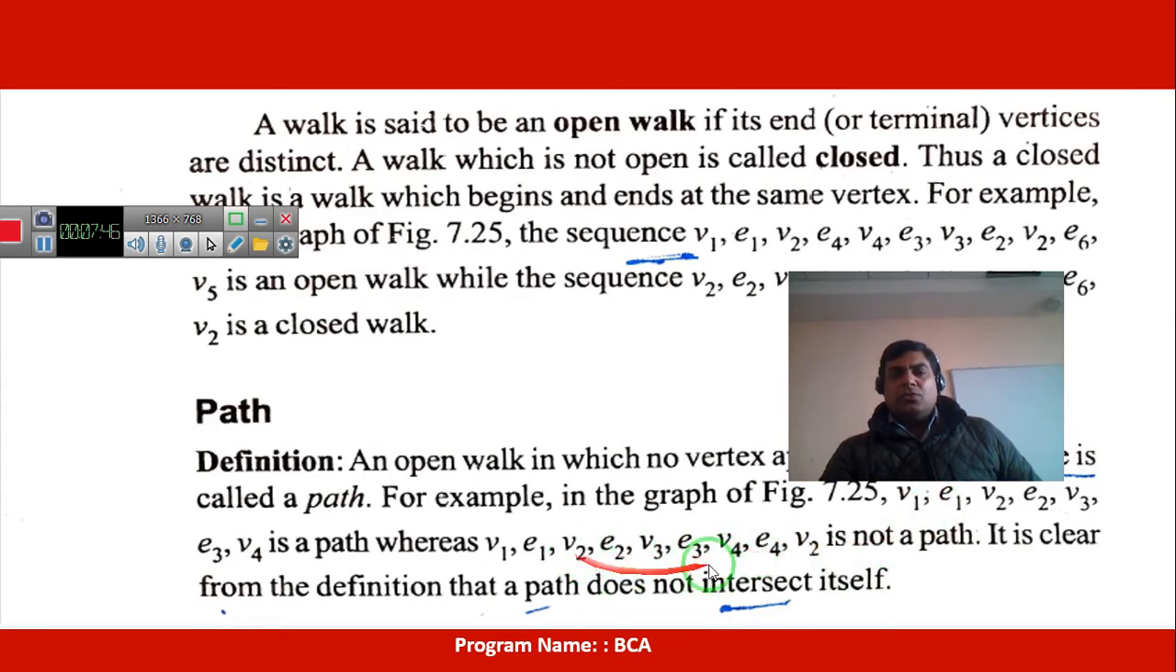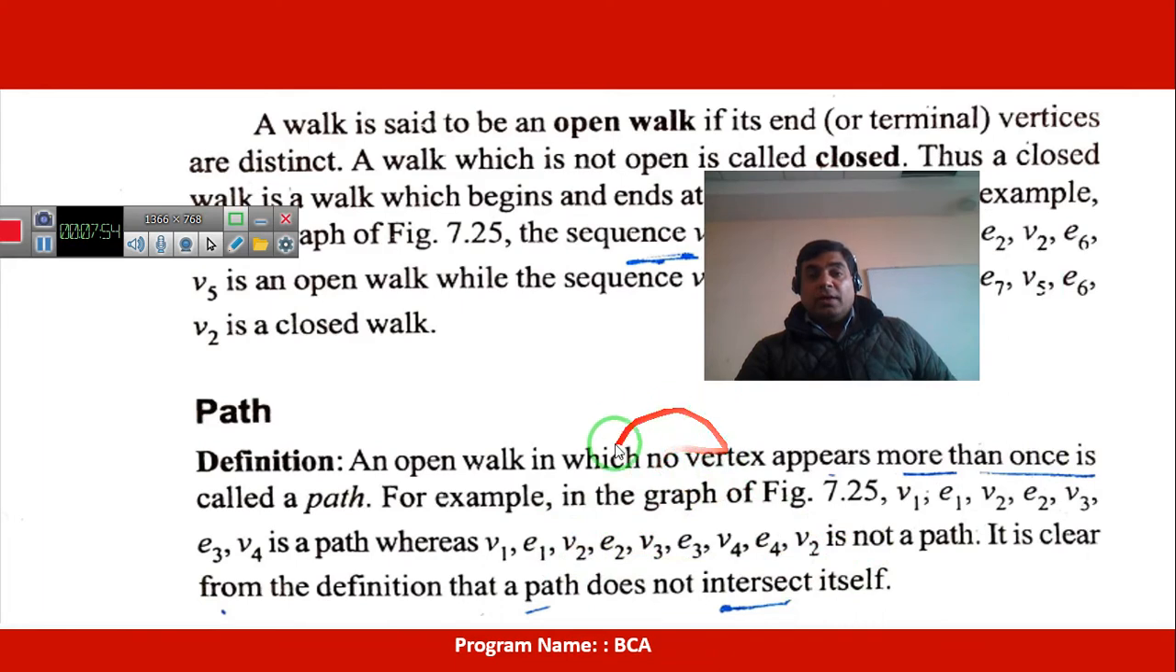Because b2 e2 b3 e3 b4 e4 b2, b2 has been repeated, but according to the definition no vertex should appear more than once. It means that no vertex has been repeated in a path, so this is not a path. It is clear from the definition that a path doesn't intersect itself.